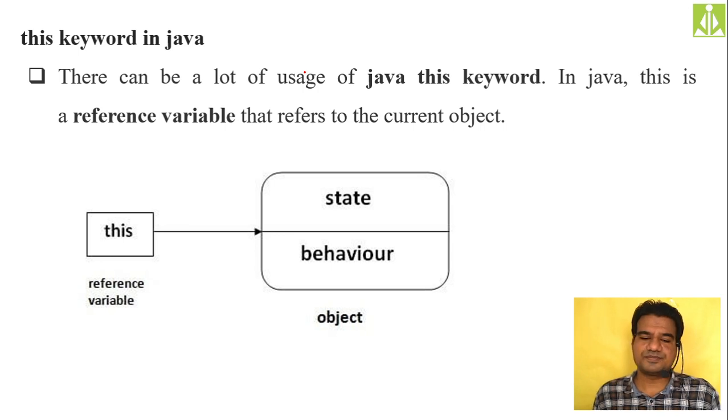So, the this keyword. Using the this keyword, we have a lot of advantages, or a lot of uses, in our Java programming.